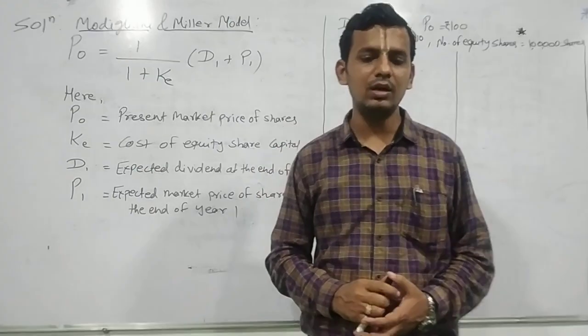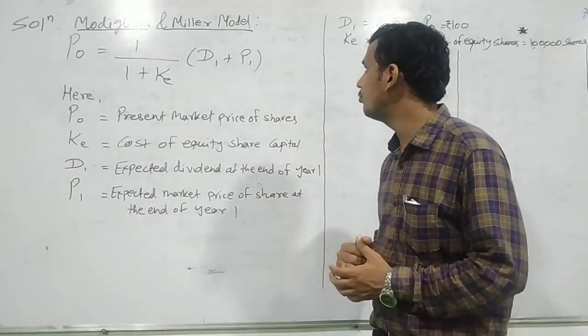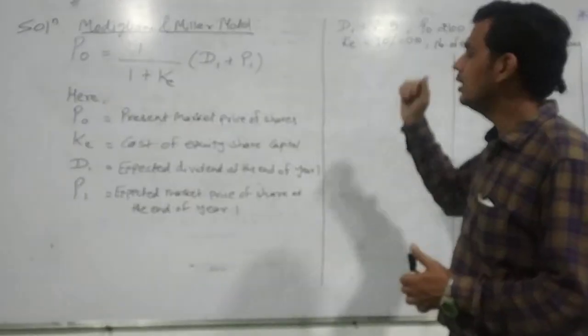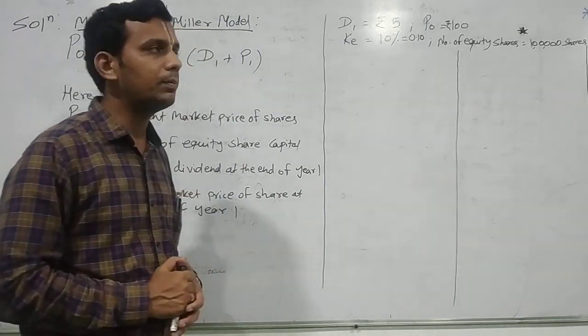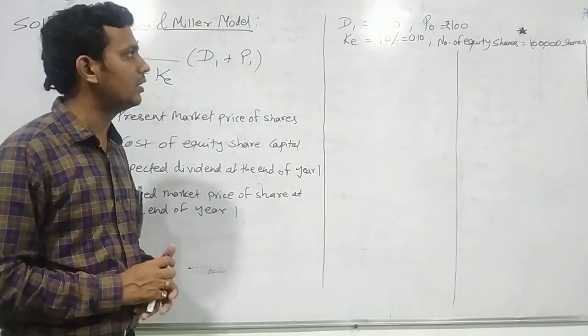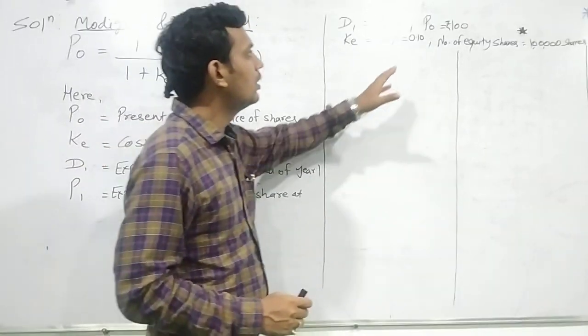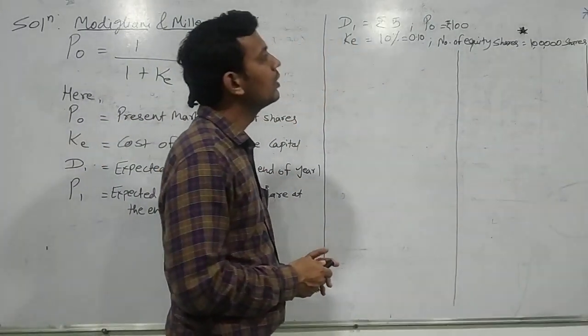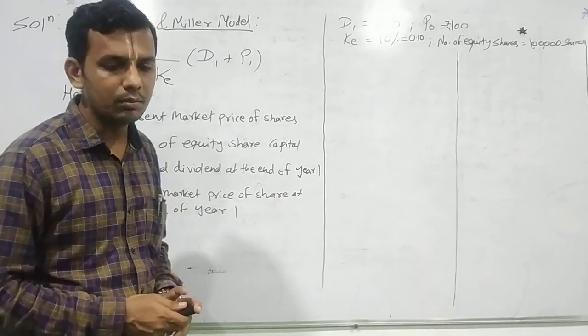So what does the question say to us? The question is about a firm whose dividend is rupees 5, whereas its present market price is rupees 100, its cost of capital is 10%, which we rewrite as 0.10, and it has 1 lakh equity shares outstanding in the market.